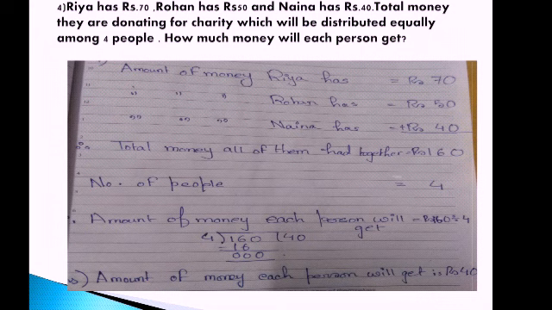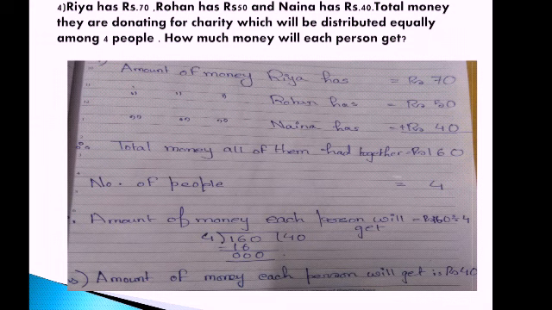To find the total money, what do we need to do first? First we have to add all the monies. So how will we write the statement? Amount of money Riya has, amount of money Rohan has and amount of money Naina has. So rupees 70, rupees 50, rupees 40, we will add it up. Now what will be the statement? Therefore, total money all of them had together. Since we are adding them up, how much money are we getting? Rupees 160.